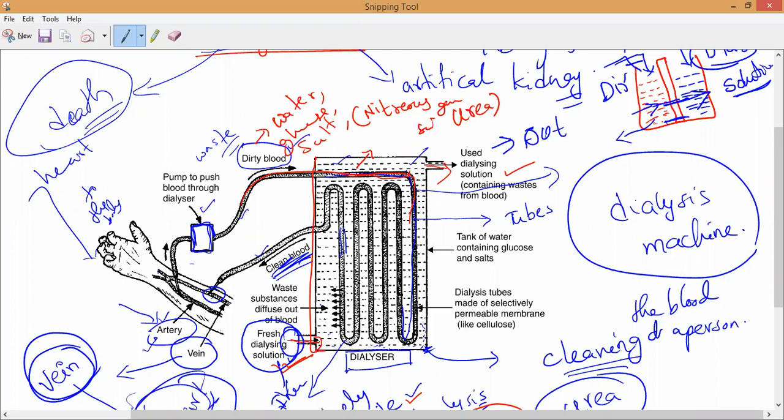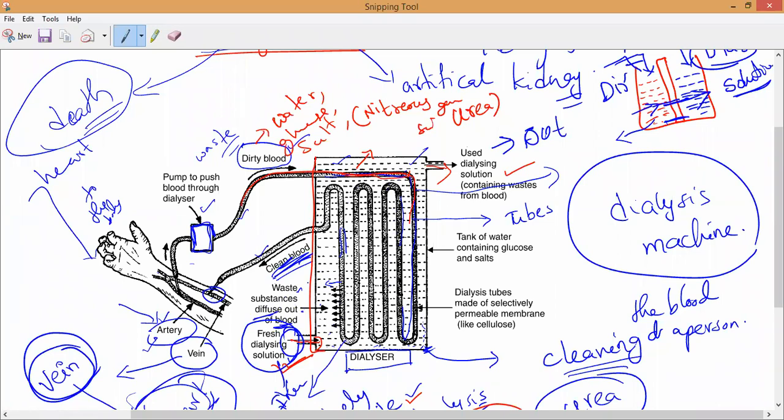That is why we arrange very long tubes. In a short time we cannot remove the complete urea and other waste products from the blood. Slowly, when it passes along this long tube with a larger surface area, the blood gets enough time to send the waste substances out. That is what you can observe here, the arrows: waste substances diffuse out of blood.